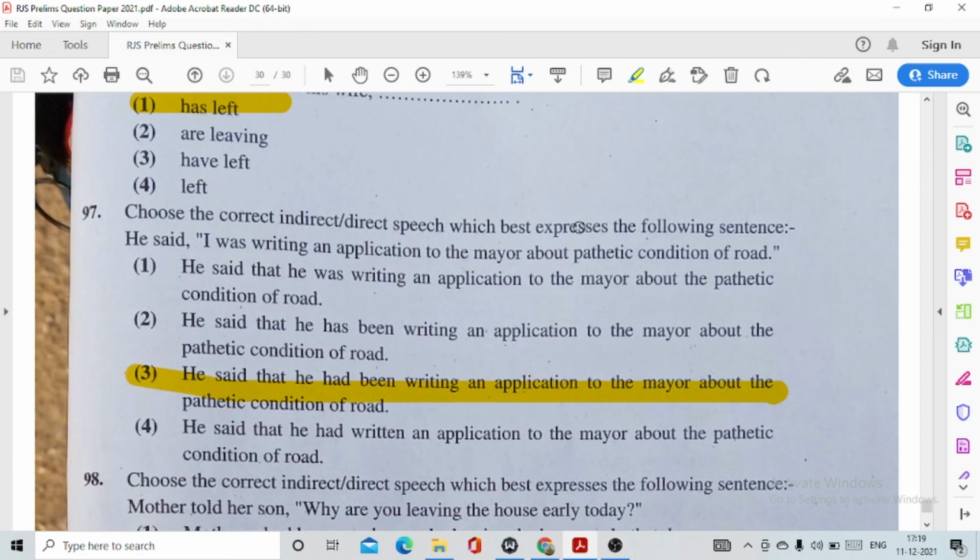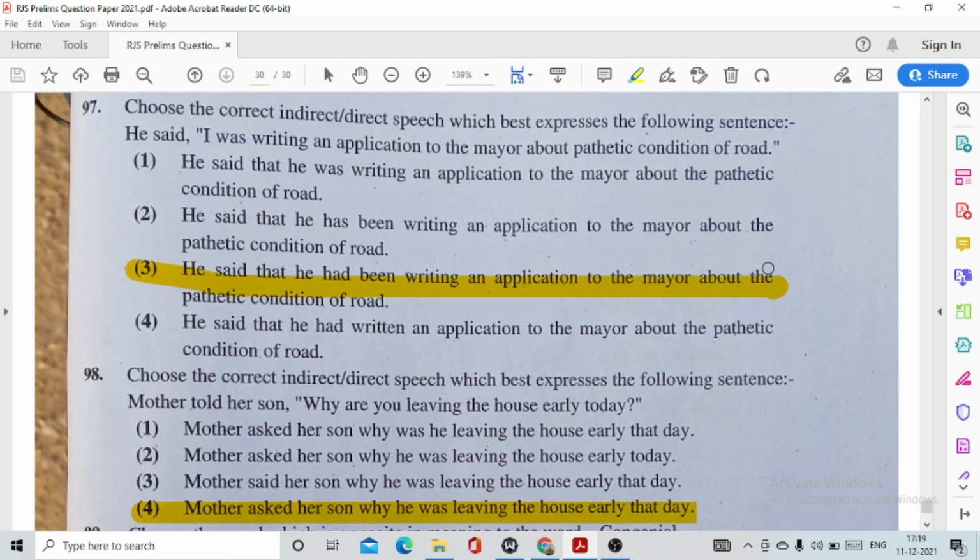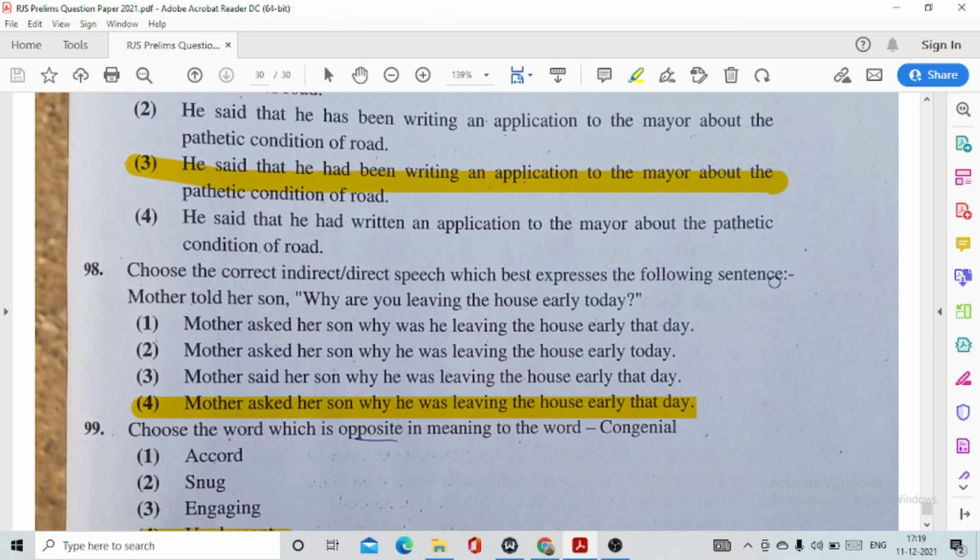Question number 97. Choose the correct indirect direct speech which best expresses the following sentence. He said, I was writing an application to the mayor about pathetic condition of road. So the indirect speech would be: he said that he had been writing an application to the mayor about the pathetic condition of road. 98.